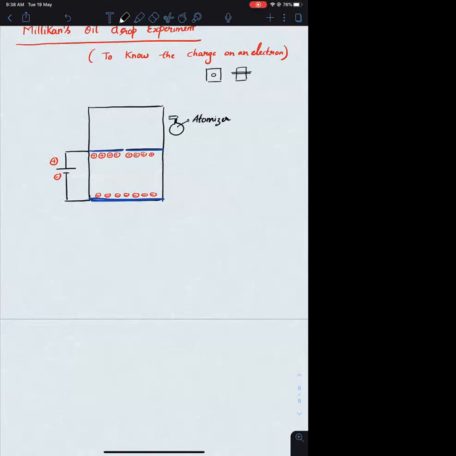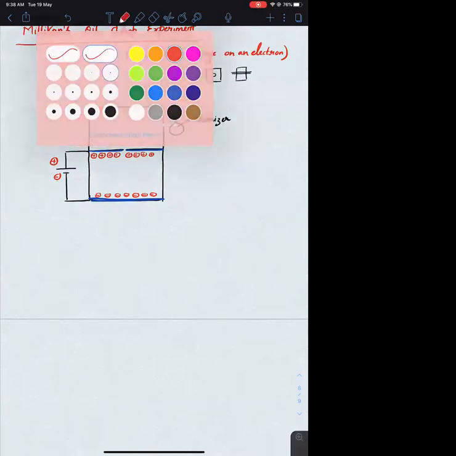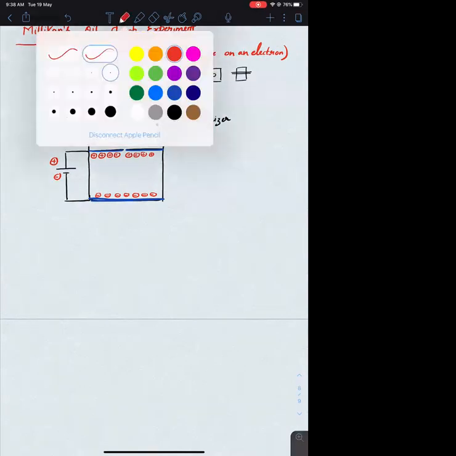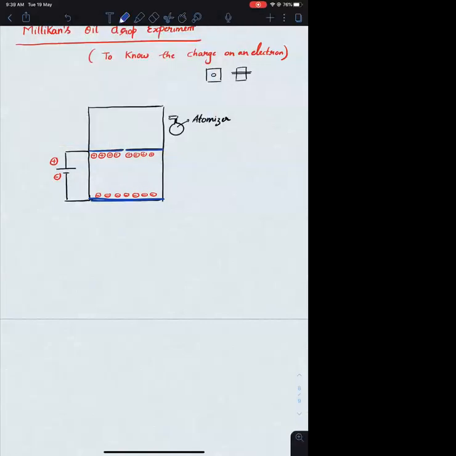With the help of this atomizer, he sprayed some oil droplets. First tell me, whenever he is spraying the oil droplets, will you form oil droplets of different sizes or of the same size? Different sizes.